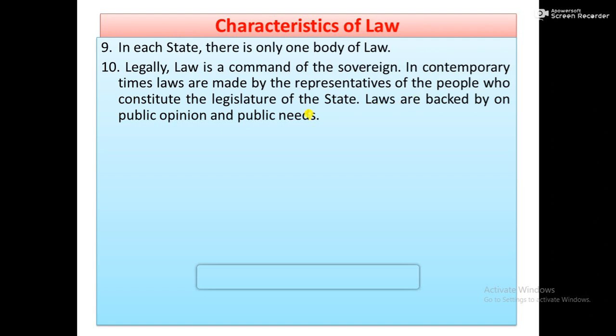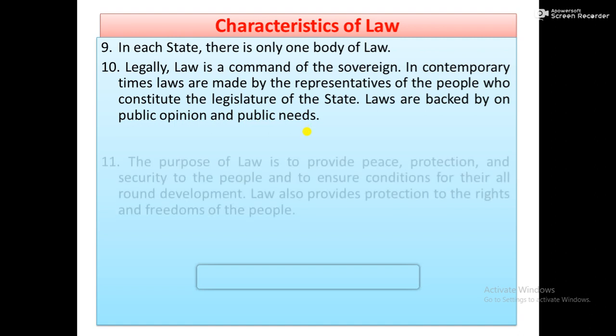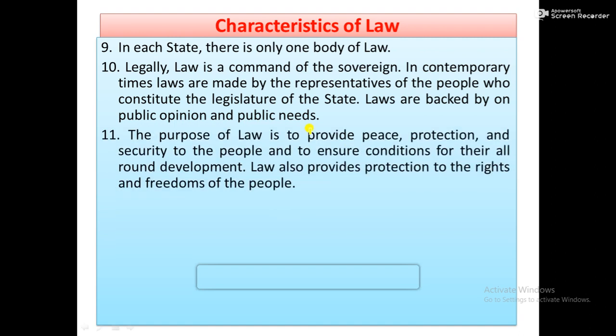Laws are backed by public opinion and public needs. So how do laws exist? Laws exist on public opinion, public needs, public spirit, public will, general will. That's why laws are a reflection of public opinion also. The purpose of law is to provide peace, protection, and security to the people, and to ensure the conditions of their all-round development.